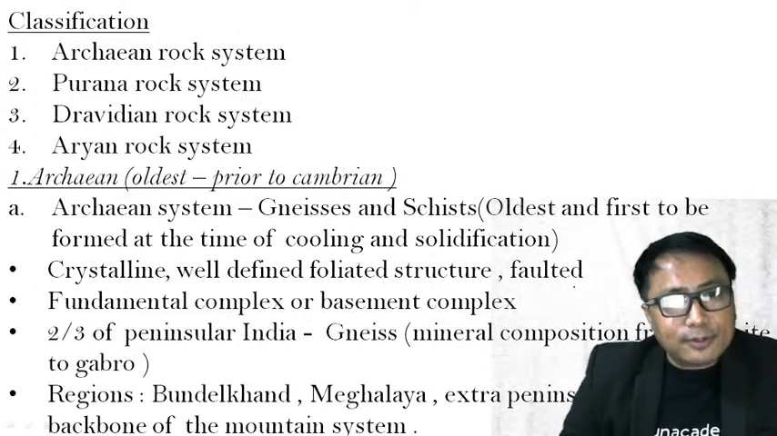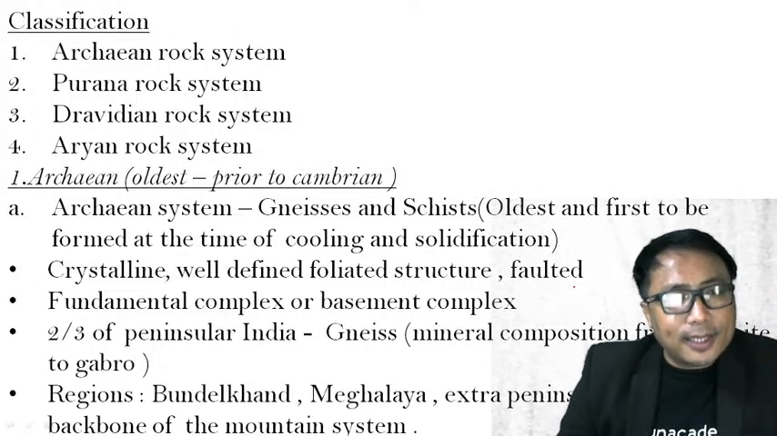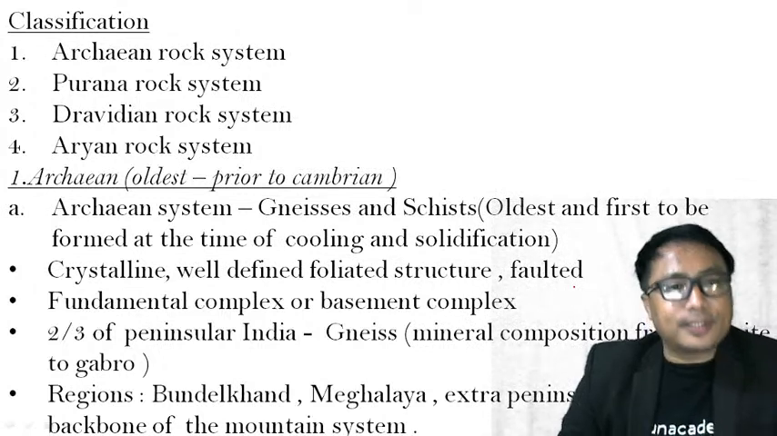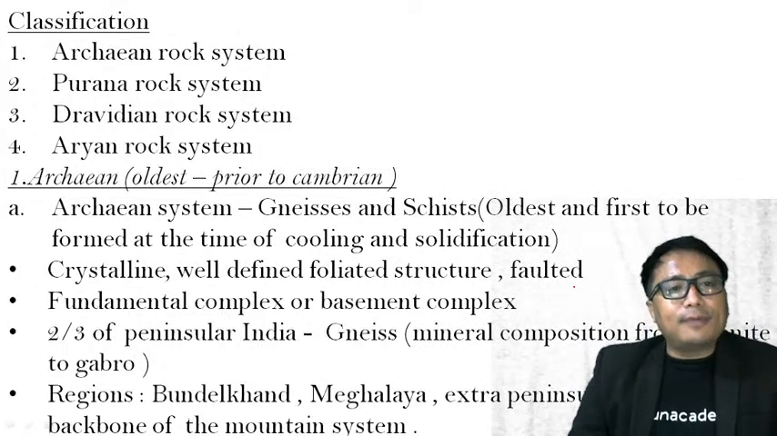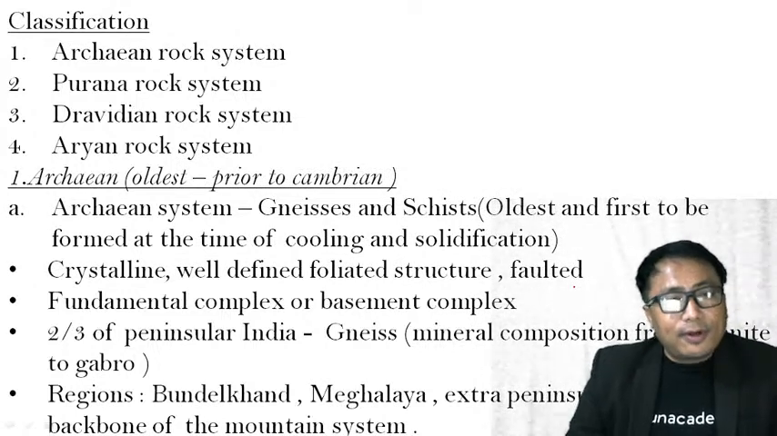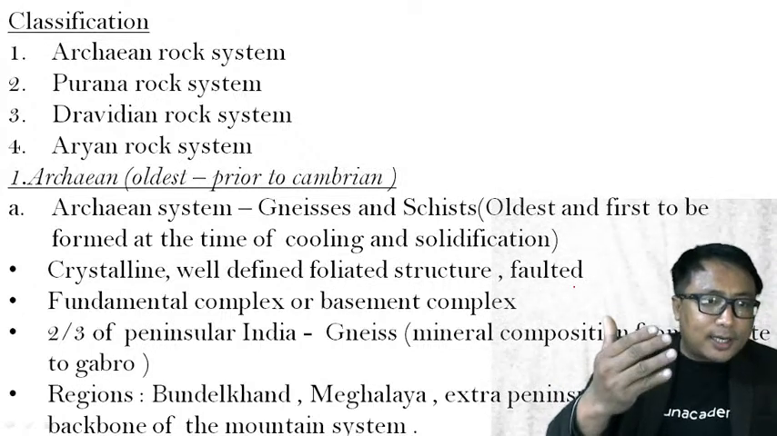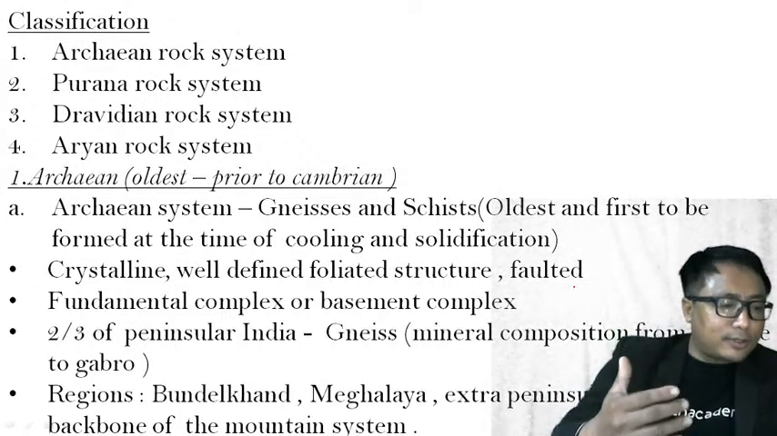Under this, the Archean rock system is the oldest rock that was formed. Then comes the Purana rock system, which is younger than the Archean. Then you have this Dravidian rock system, which is younger than the Purana. And then you have the Aryan rock system, which is the recent and the latest, and which is younger than the Dravidian rock system. Therefore, the oldest one is Archean, the latest one is the Aryan rock system.